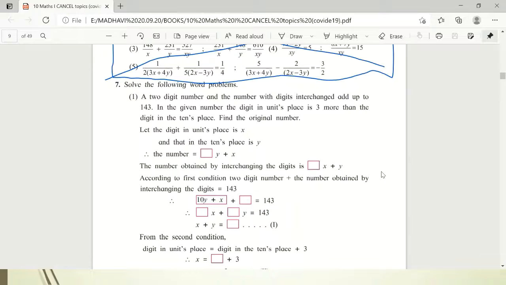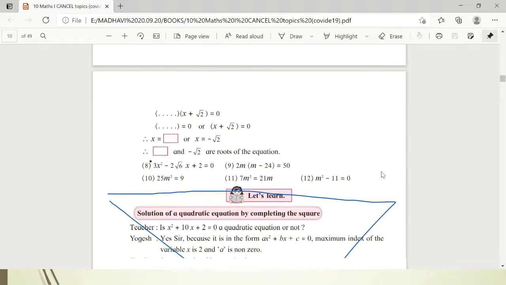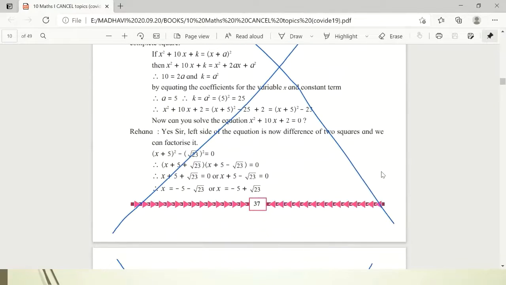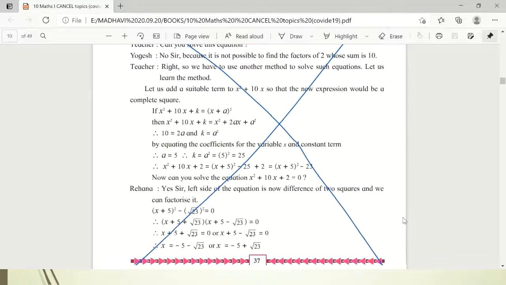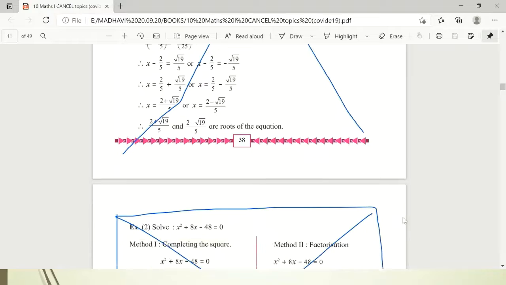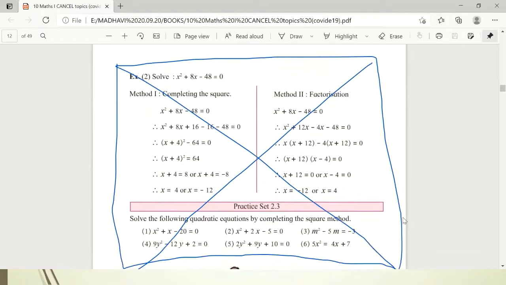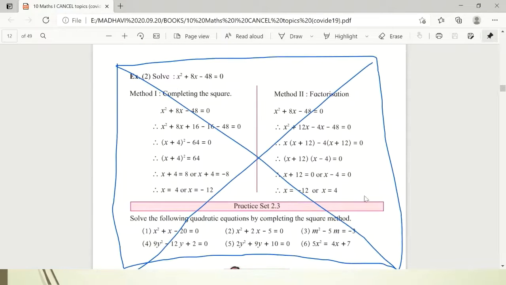This was all about chapter number 1. Now let us go towards chapter number 2, that is quadratic equations. In that, all of you come to page number 37. So here, method to solve the quadratic equation by completing square method. This method is completely removed, is omitted, and based on that here practice set also is omitted. So page number 38 is cancelled completely, and on page number 39 you can see practice set 2.3 and the solved examples above that are totally omitted. So take a note of this. Practice set 2.3 will not come.